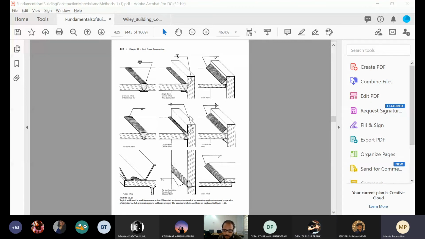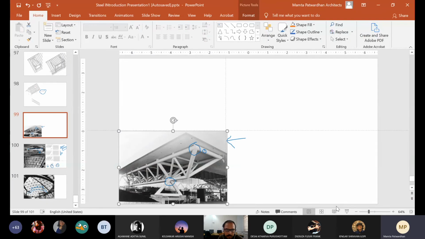Am I still sharing my screen or what am I doing? Yeah, we can see the fundamentals of buildings. No, I was searching for the steel one. Where did it go? Yes, here it is. Okay.